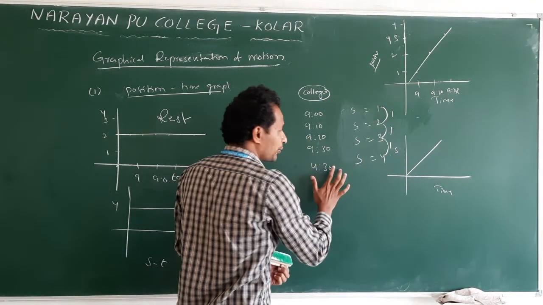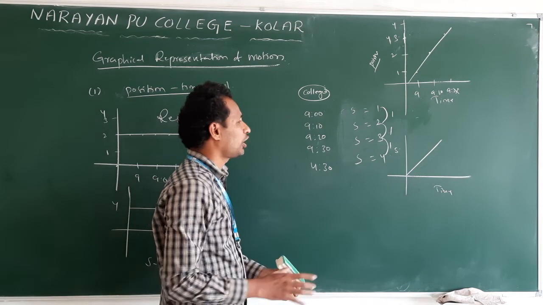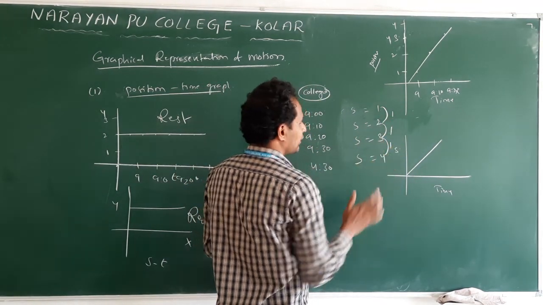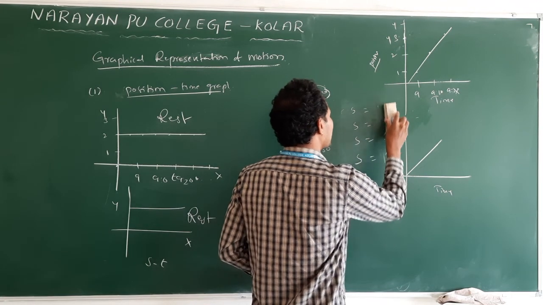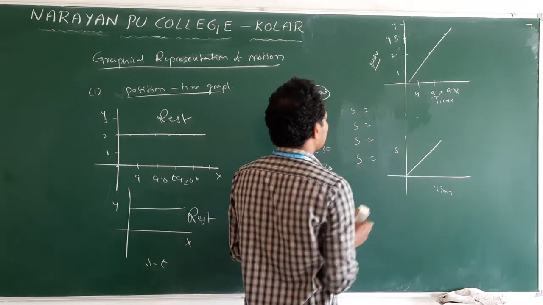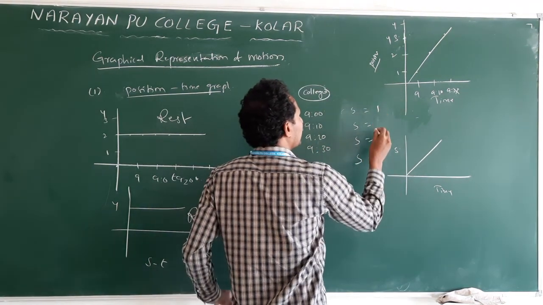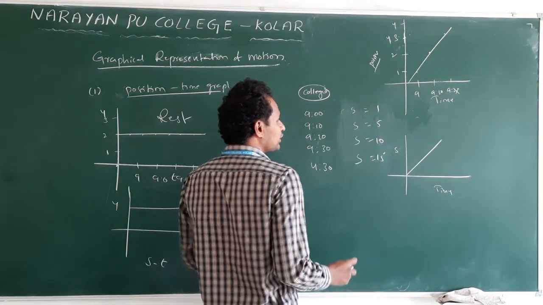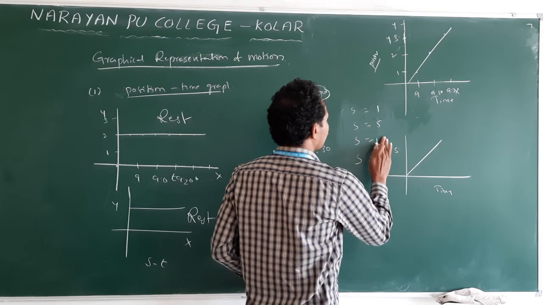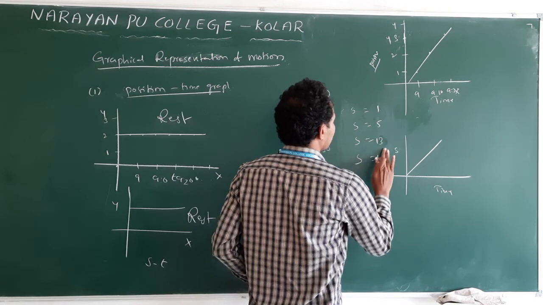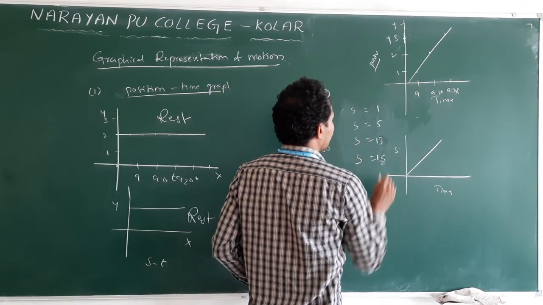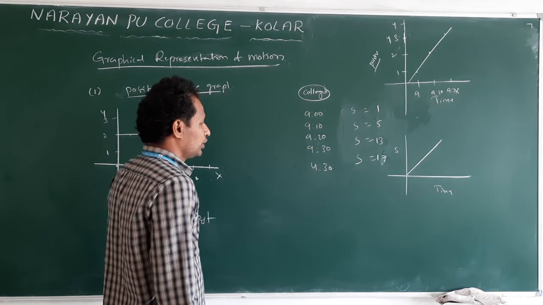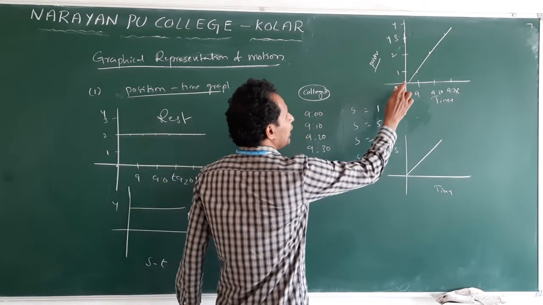Now suppose here equal distances are not covered in the same time interval: 1, 5, 10, 15. Again here it is, let us say, 13. Here it is, let us say, 15 or 7.